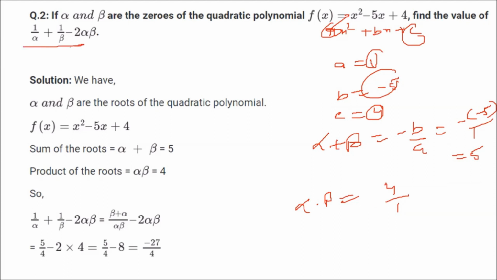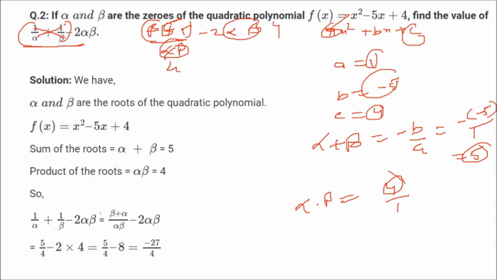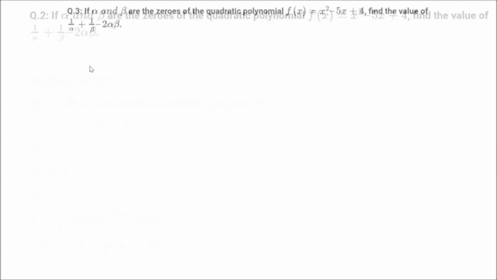Now let us take this one. I am taking this part first. This will be beta plus alpha by alpha beta, minus 2 alpha beta. Now see, alpha plus beta, put 5 here, alpha into beta, put 4 here. So now when you put 5 by 4 minus 2 into 4, you get minus 27 by 4. Same is this one.